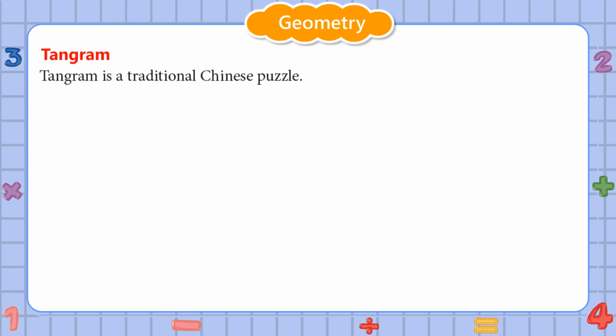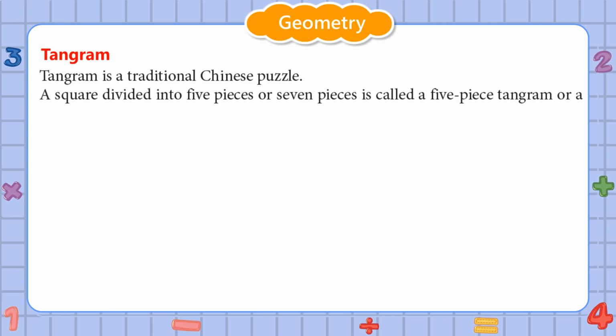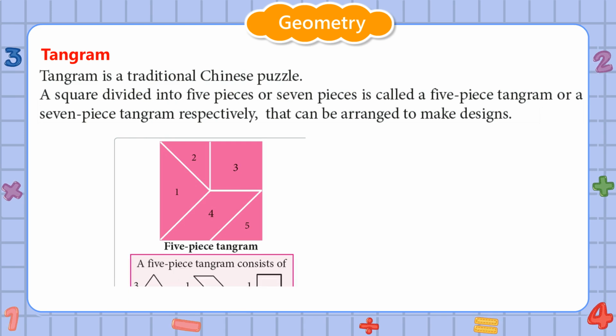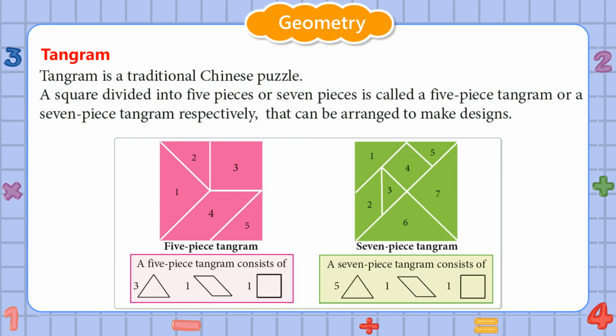Tangram. Tangram is a traditional Chinese puzzle. A square divided into 5 pieces or 7 pieces is called a 5-piece tangram or a 7-piece tangram respectively that can be arranged to make designs. 5-piece tangram. A 5-piece tangram consists of 3 triangles, 1 parallelogram, 1 square. 7-piece tangram. A 7-piece tangram consists of 5 triangles, 1 parallelogram, 1 square.